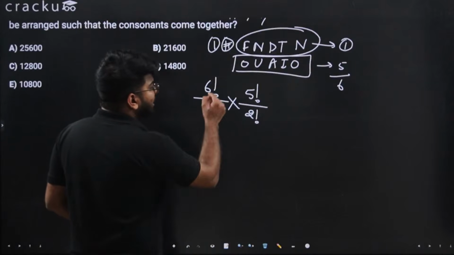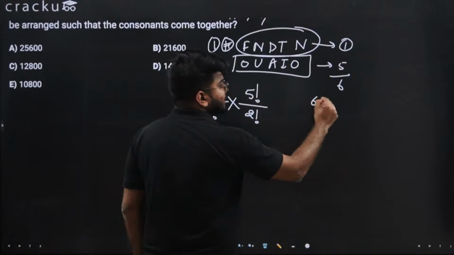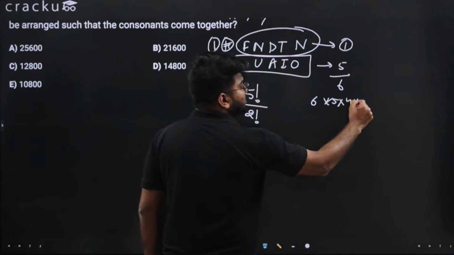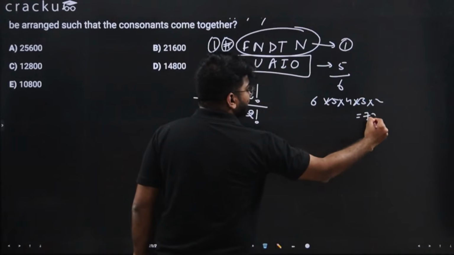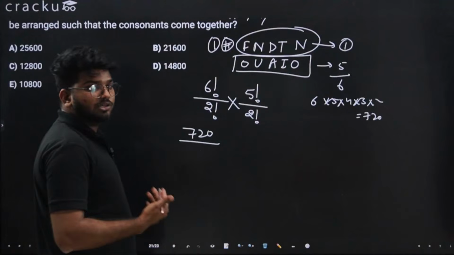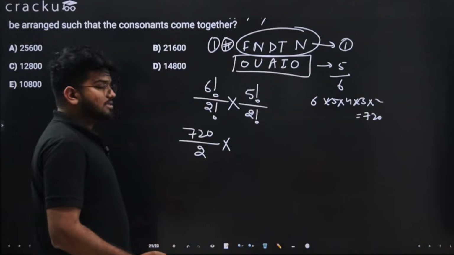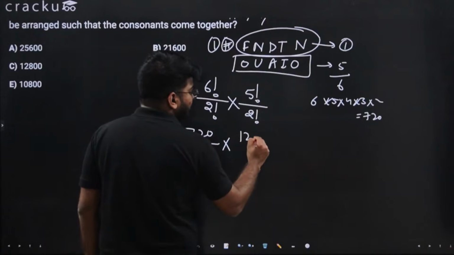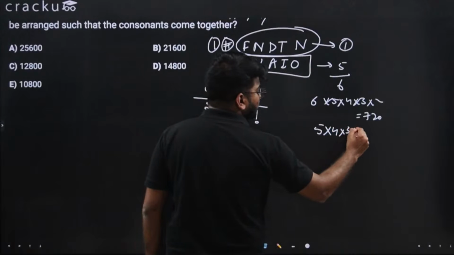Let's solve. 6 factorial is nothing but 720, if you multiply 6 into 5 into 4 into 3 into 2. Divided by 2 factorial, which is 2 only. Into 5 factorial, which is 120, that is 5 into 4 into 3 into 2 into 1.